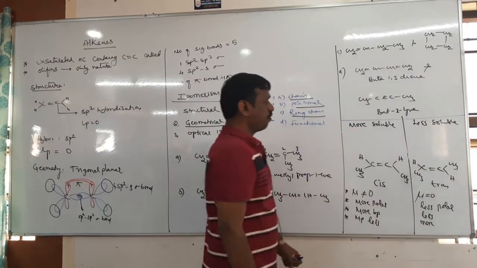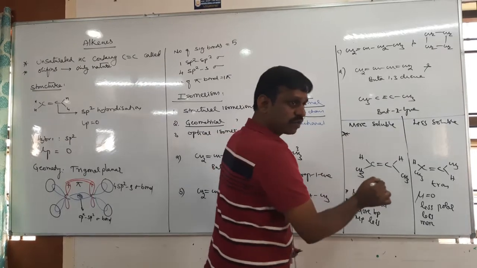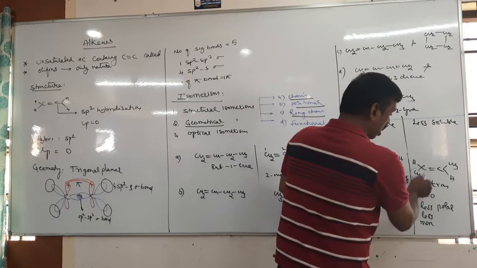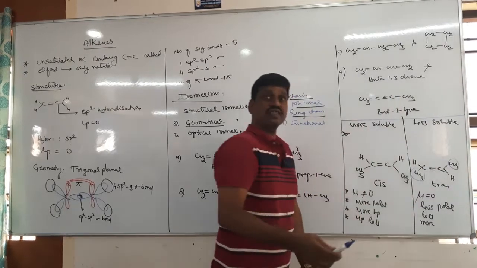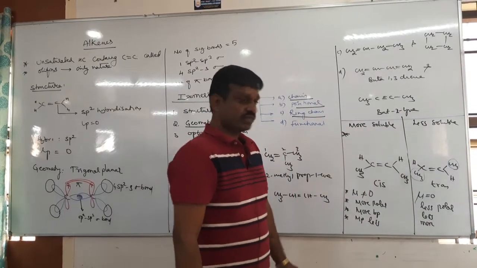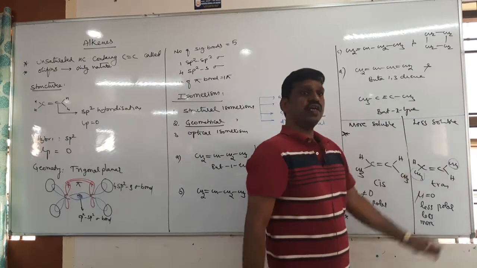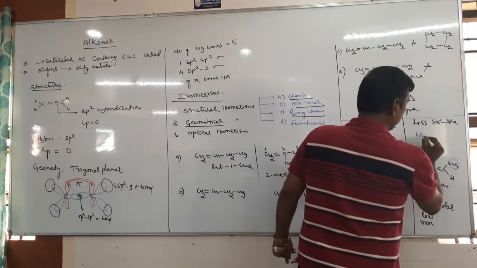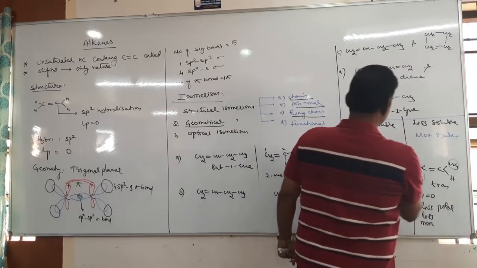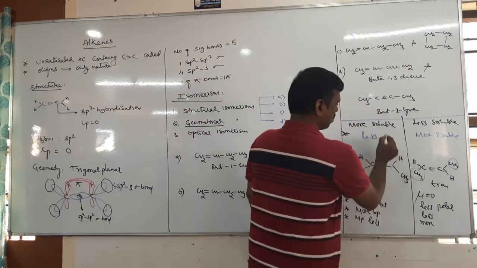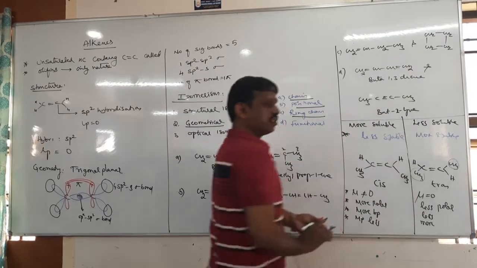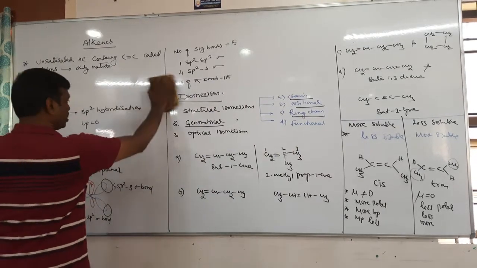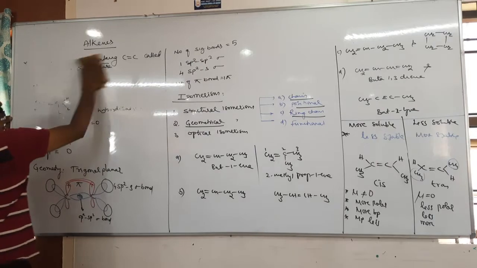Then stability, which is more stable, trans or cis? So obviously trans is more stable because identical groups are on opposite sides. Therefore they have less repulsion, steric hindrance. The steric hindrance between these two is very less, almost nil. So therefore steric hindrance is less, more stable. Cis is less stable. We have studied these things in geometrical isomerism in detail. Okay. Next is alkene can also exhibit optical isomerism.